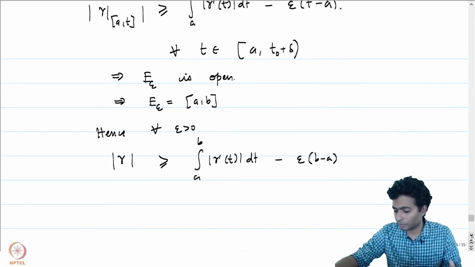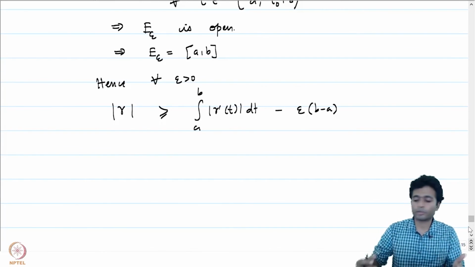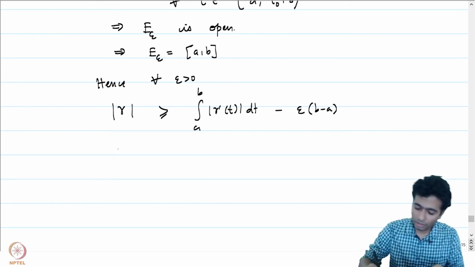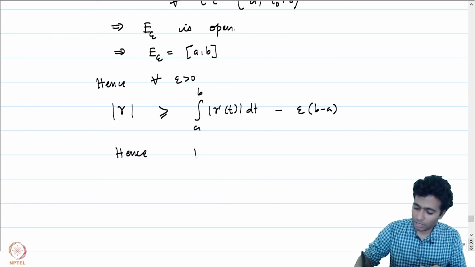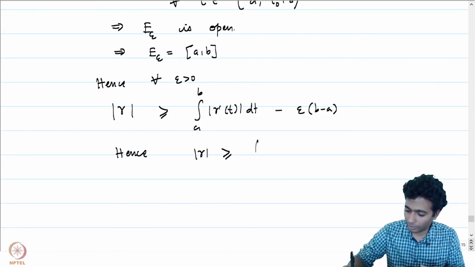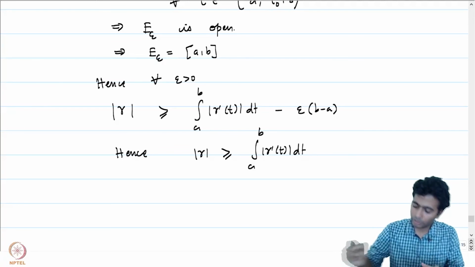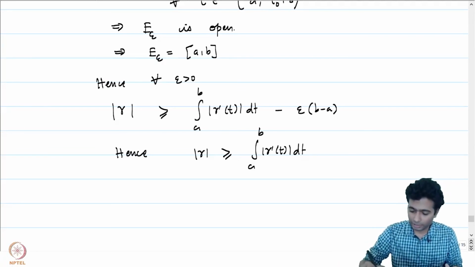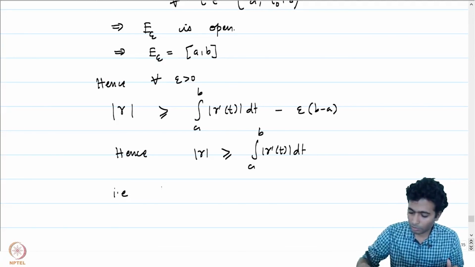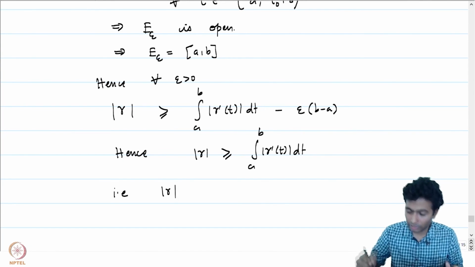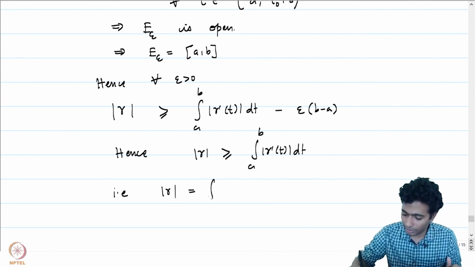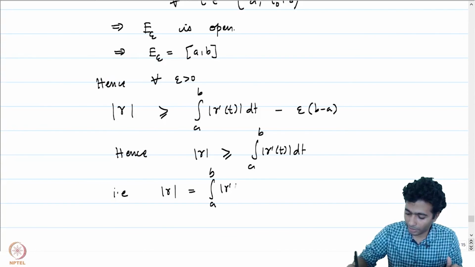But our choice of epsilon was arbitrary. This is true for all epsilon positive and b minus a is fixed. Hence, gamma has an arc length greater than or equal to the integral of mod gamma prime t dt.